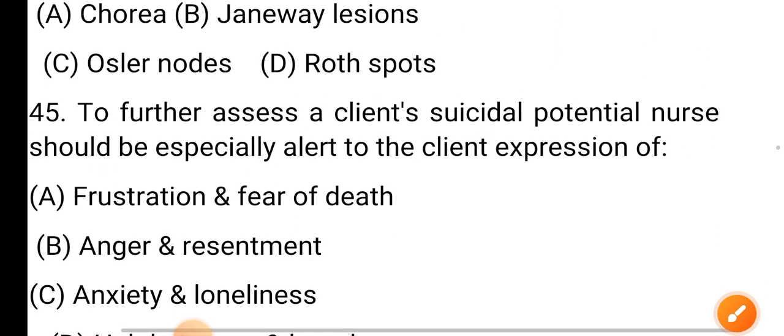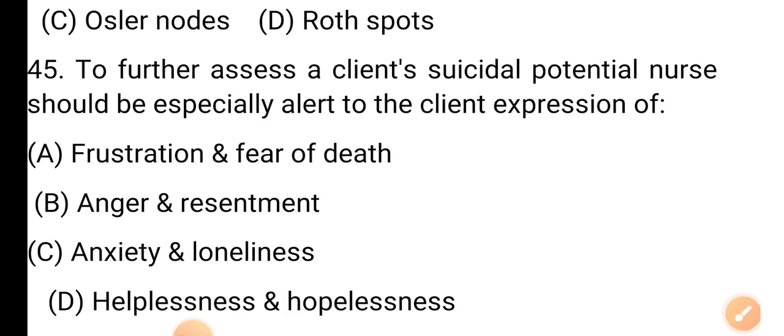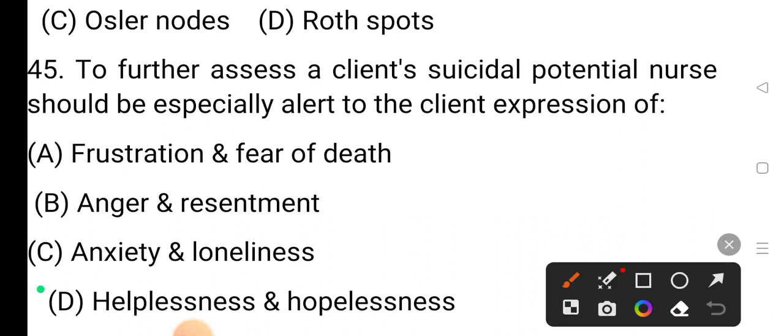Question number 45. To further assess a client's suicidal potential, the nurse should be especially alert to the client's expression of option A, frustration and fear of death; option B, anger and resentment; option C, anxiety and loneliness; and option D is helplessness and hopelessness. The correct answer is option D, helplessness and hopelessness.